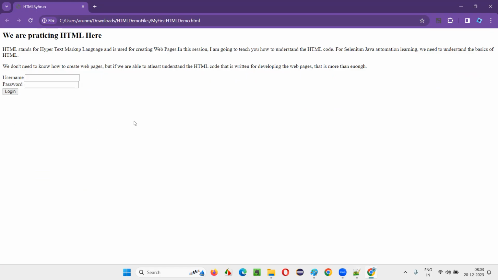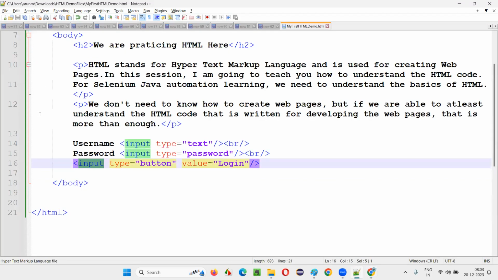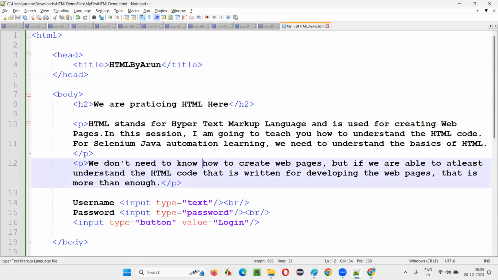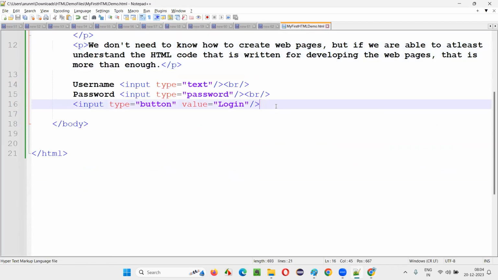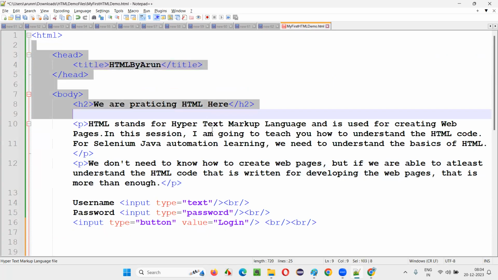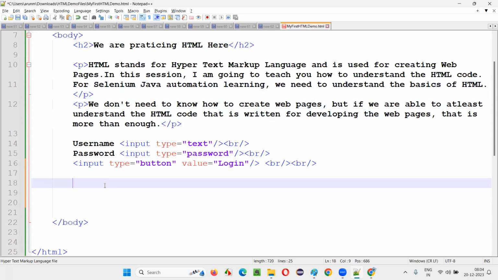Got some idea how to create the web pages? This is how. This much basic knowledge is enough, guys. Finally, let's create some hyperlink. That's the last item for today. HTML, this much knowledge is enough. Hyperlink I'll create and show you.